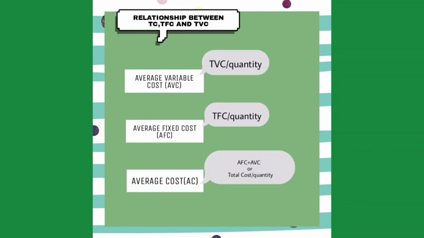Next will be the relationship between TC, TFC, and TVC. The relationship is about the cost per unit. The first one will be average variable cost, AVC, which is total variable cost per quantity. The second one is average fixed cost, AFC, which is total fixed cost per quantity. And the last one is average cost, AC, which is AFC plus AVC or total cost per quantity.